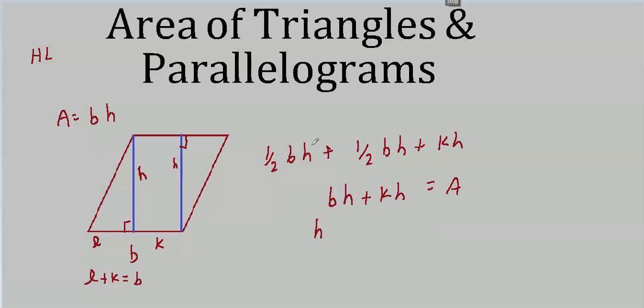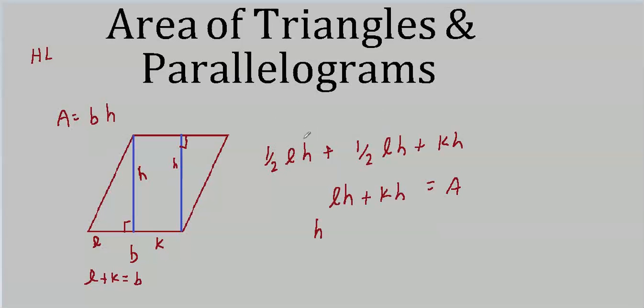Gee, I wish I wouldn't do things like that. I just wrote 1/2 BH, because I'm so used to writing it that way for a triangle. But in this case, of course, that's not right. Our little leg for the triangle here is L. That was the whole reason for labeling it. And after labeling it, I just mindlessly stuck in a B. So don't be mindless. Let me fix that.